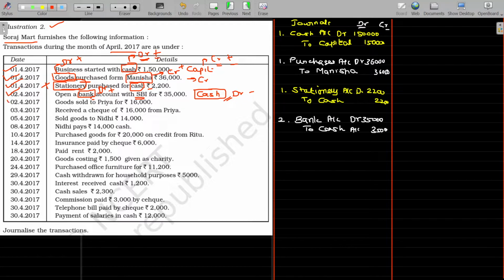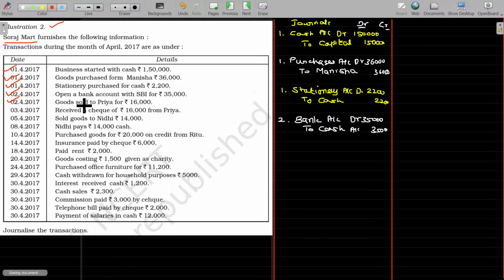And on 2nd, another transaction happened on the same date. Goods sold to Priya. Okay. Now, goods and Priya account. Goods is an asset, so debit balance. And Priya, we sold without getting the money, then the party is liable, so the party is also debit balance here. Asset means debit balance. Goods is also an asset, debit balance.